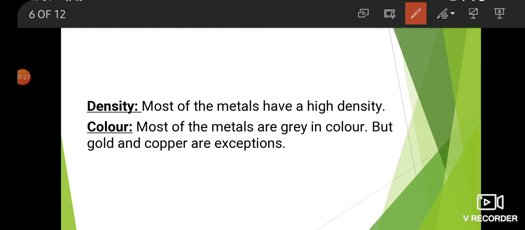Next physical property of metals, that is density. Most of the metals have a high density. And next, color. Most of the metals are gray in color, but gold and copper are exceptions.